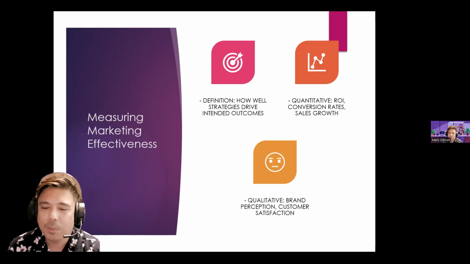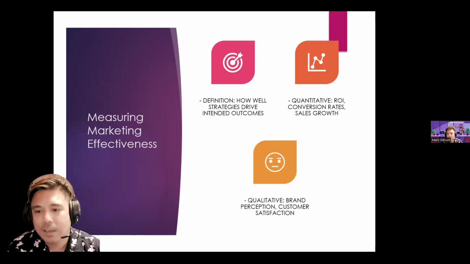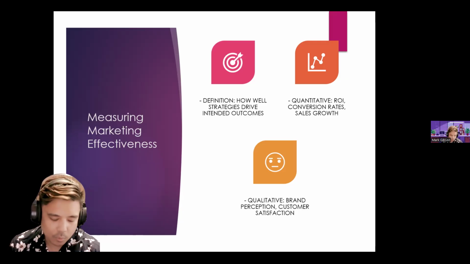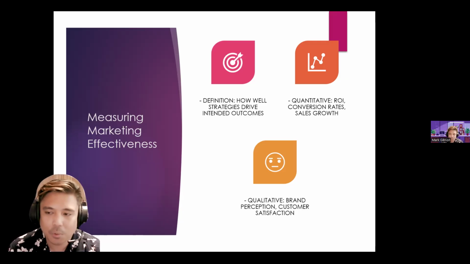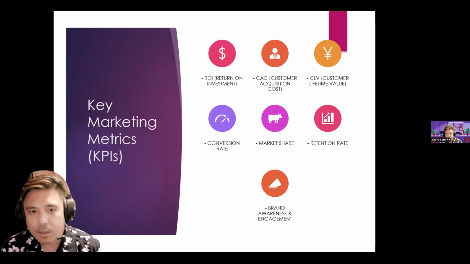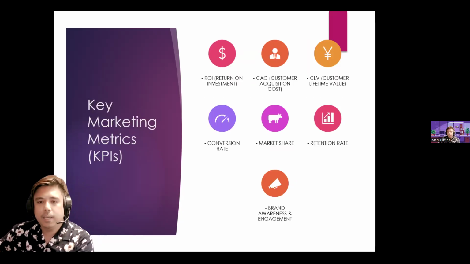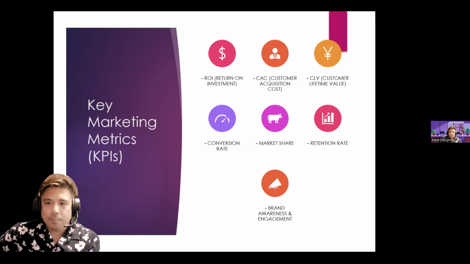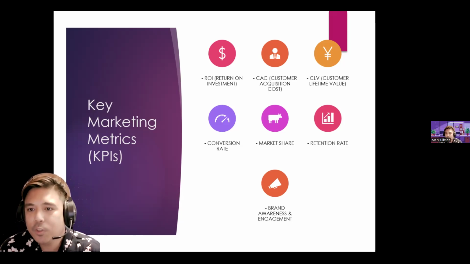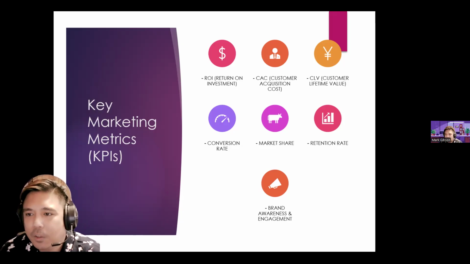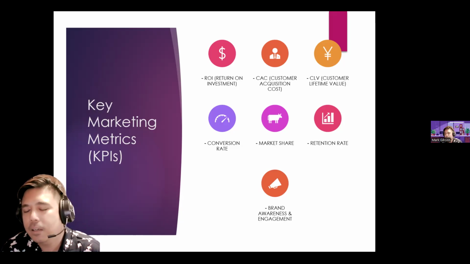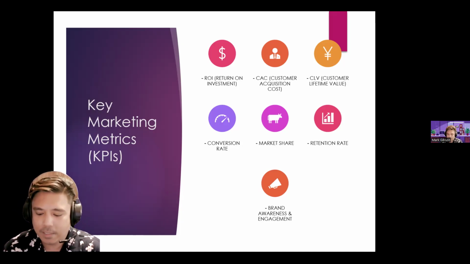How are we going to be in that position? So we look at the different strategies. We look at quantitative: return on investment, conversion rates, sales growth. Now we'll look at this in more detail later on. And then we also look at qualitative: brand perception, customer satisfaction. So key marketing metrics, or the key performance indicators. We have the return on investment, customer acquisition cost. We also have the customer lifetime value, conversion rate, market share, retention rate, and the brand awareness and engagement.